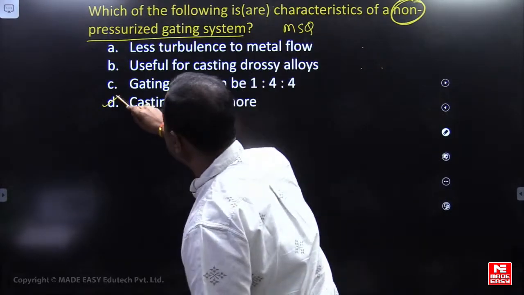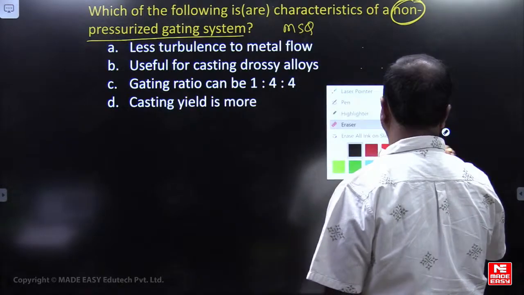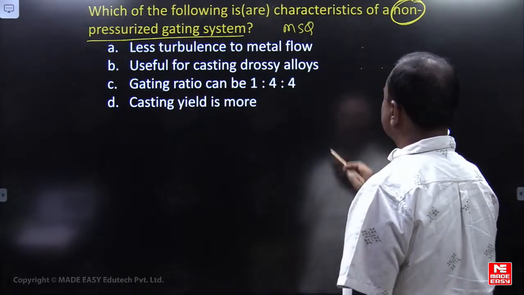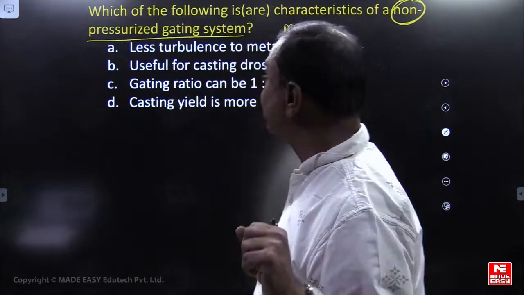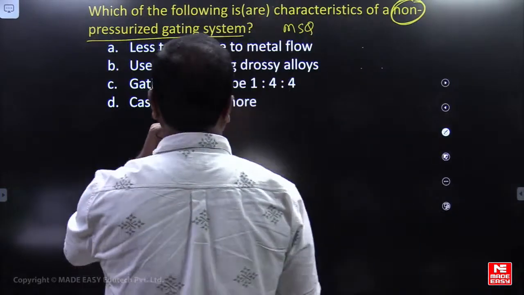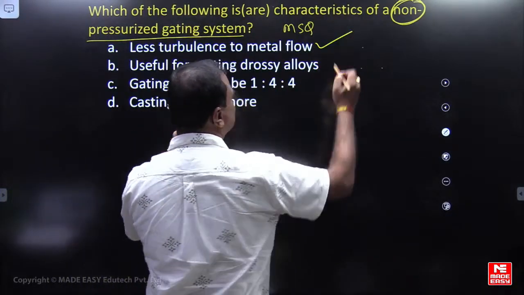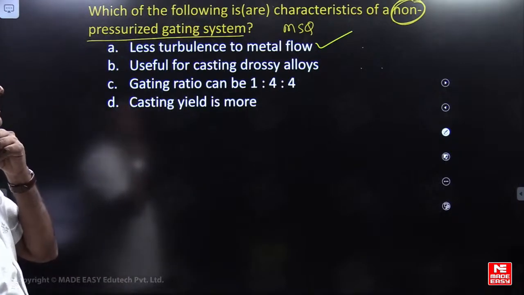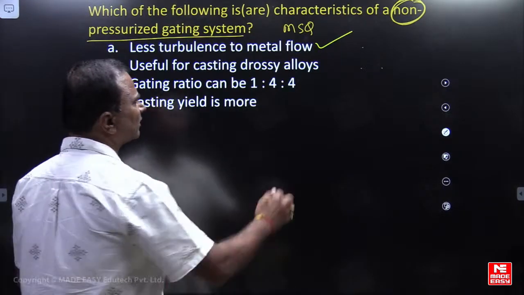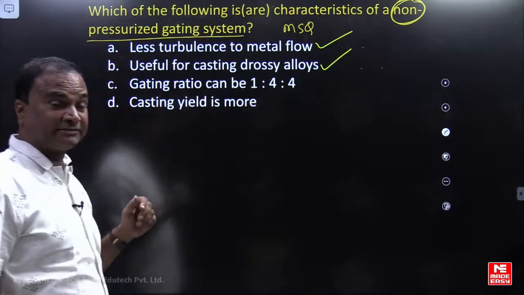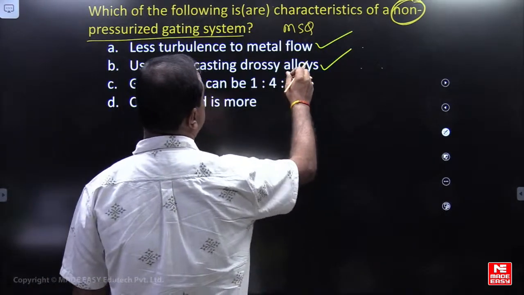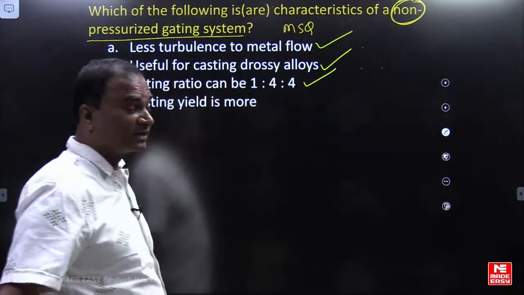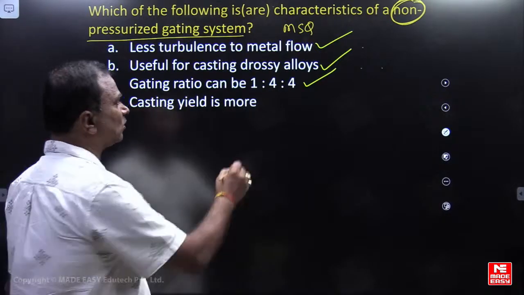Please look here. Very good. A non-pressurized gating system is given, and that non I had not said. Less turbulence to metal flow, correct. Very good, the first one is correct. Used for casting of dross alloys, correct. Gating ratio can be 1:4:4, please think of it. Casting yield is more. Yes.